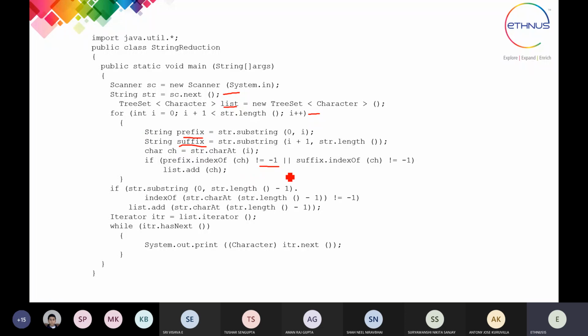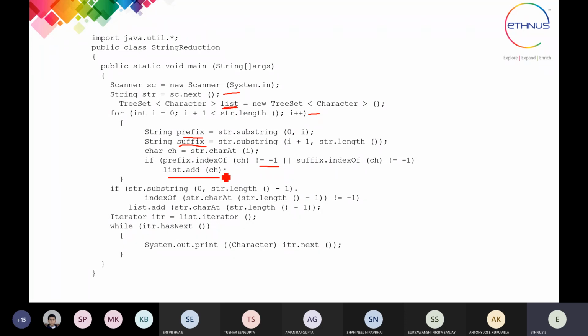So it has to be checked whether it is -1, means there is no prefix part, or the suffix means there is no end side part. Then we are going to add that particular character. If one of them is true, then also we are going to add it to the list. That list is nothing but the tree set variable.